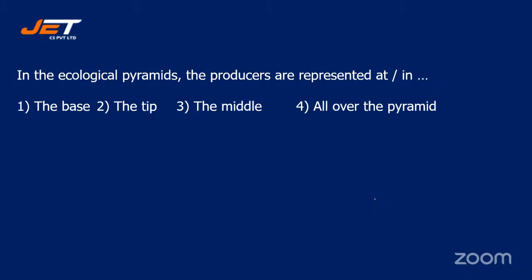All right, students, now let's reveal the correct answer. That is option number 1, the base.